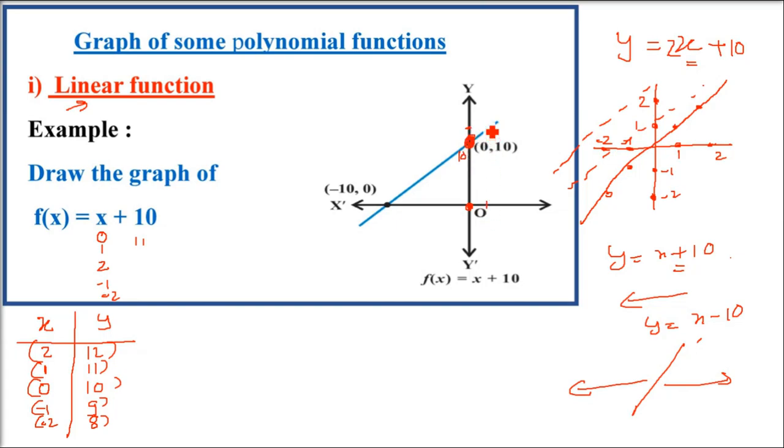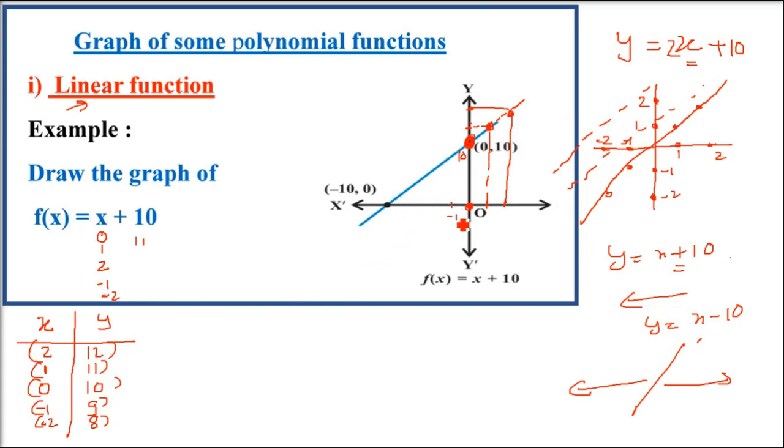So this point is 1, 11. Now for 2, it will be 12, so x is 2, y is 12. I'm just combining the x and y coordinates and putting these dots.